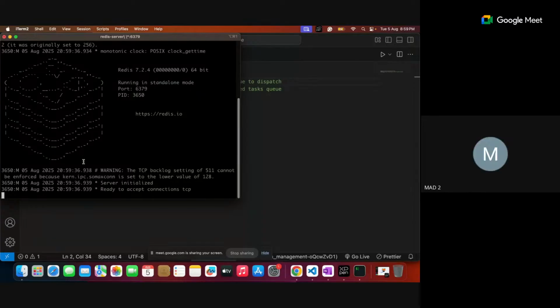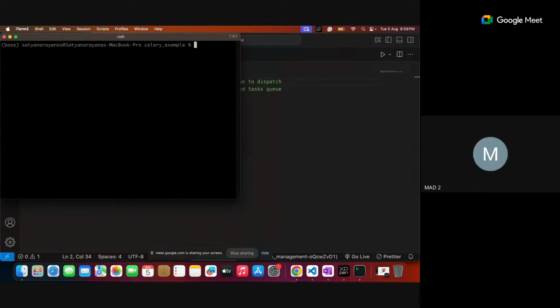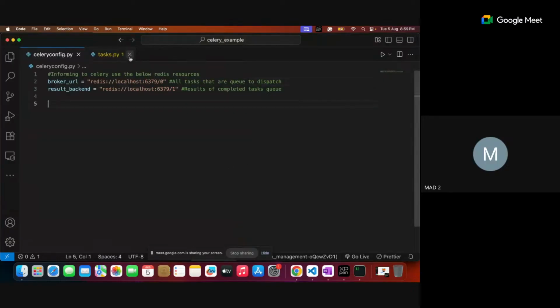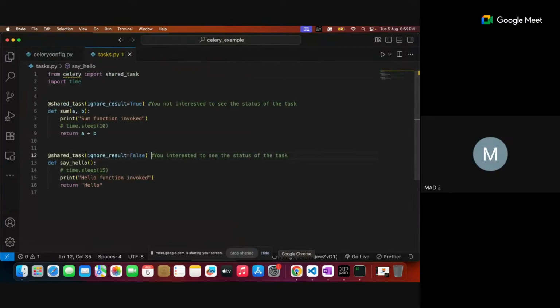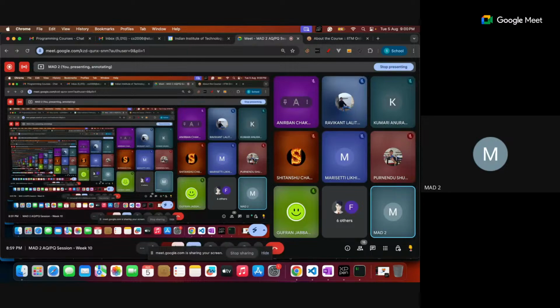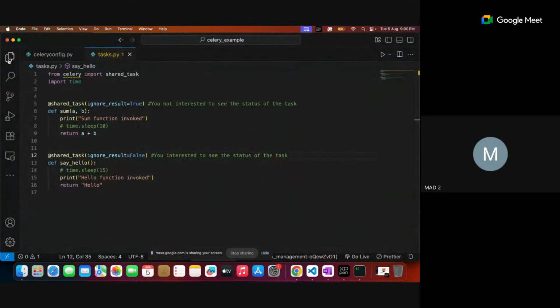So anyway, I'm stopping this because I don't want to make it confusing. So these two things are clear. Any clarification? Still anybody have a doubt? You can raise your hand. You can interrupt anytime, but don't directly speak out, just raise your hand so that I can get back immediately. So these two things are clear.